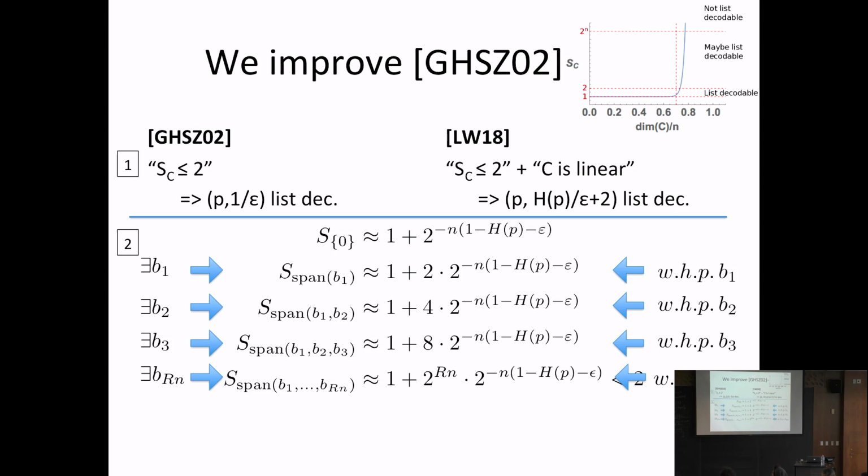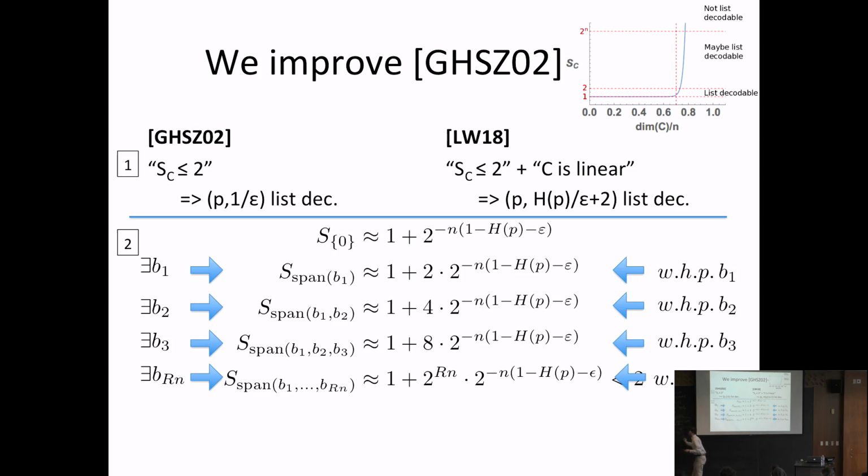So what you can show, sorry. So I guess the expectation of S of C is at most, we're going to let S of C be 1 plus delta.